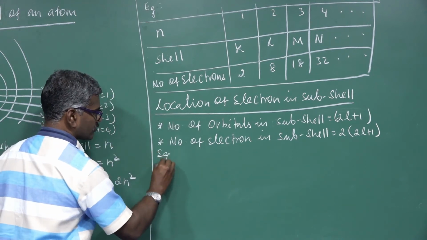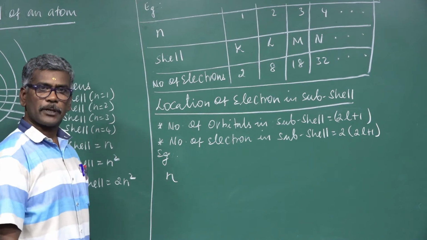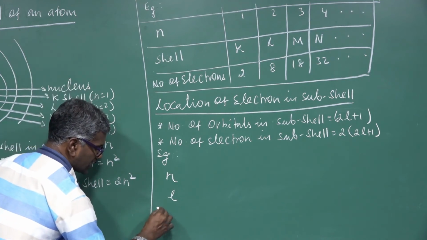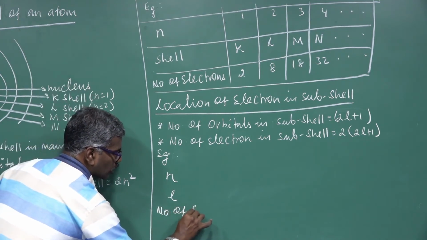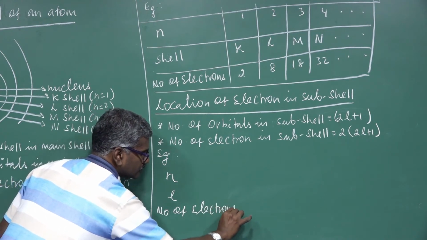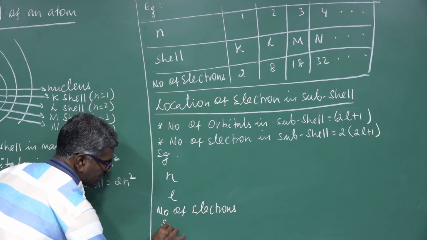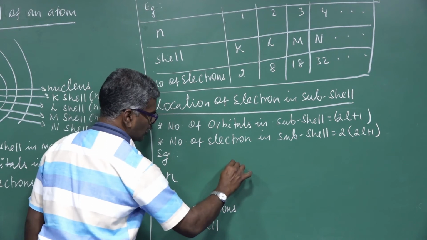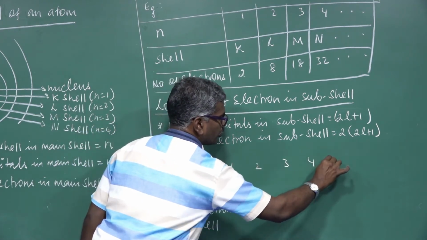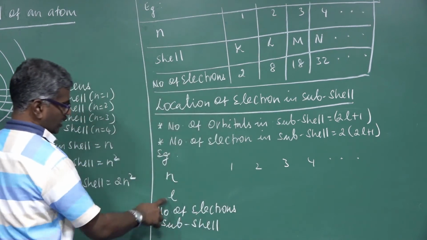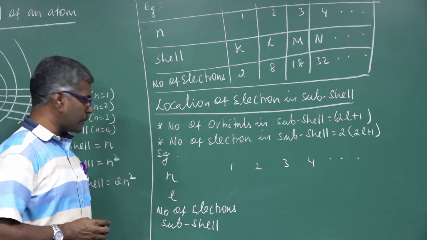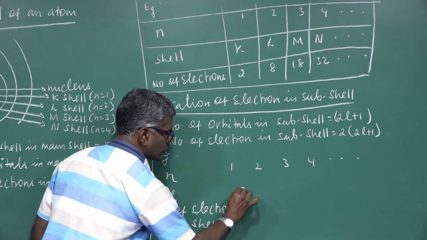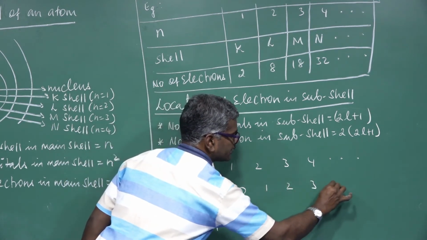For example, n is nothing but principal quantum number, l is nothing but azimuthal quantum number, another one, number of electrons, number of subcell. Here n is 1, 2, 3, 4, etc. l is the azimuthal quantum number. The azimuthal quantum number depends upon the principal quantum number. Here least value 0, 1, 2, 3, etc.